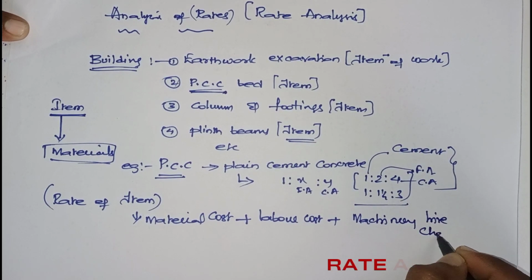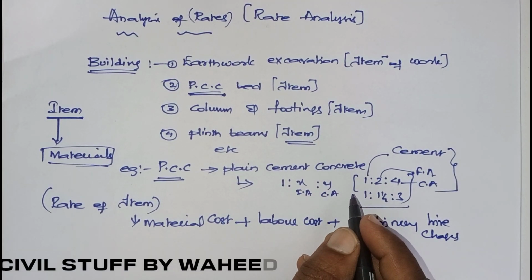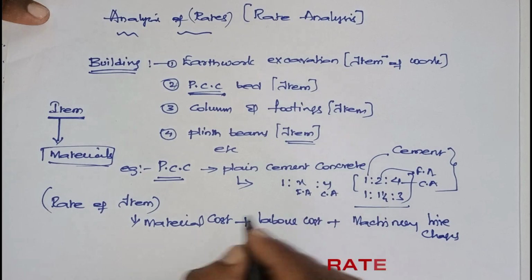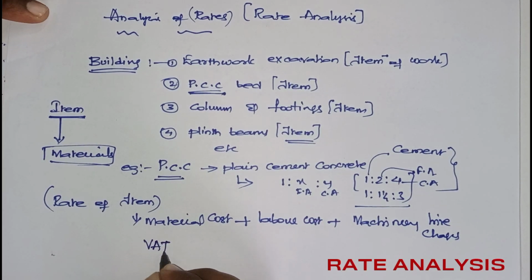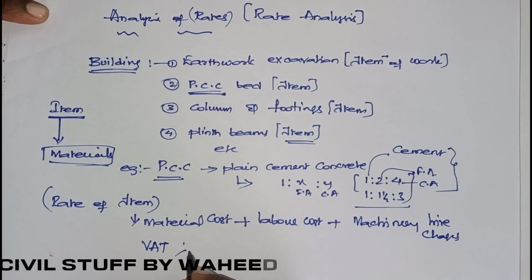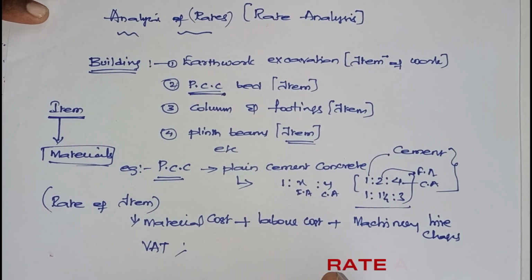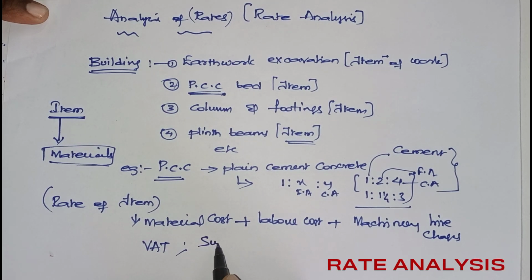While buying materials from different sources, in some places there may be VAT. Next, you will have some engineer to supervise you, so supervision charges.